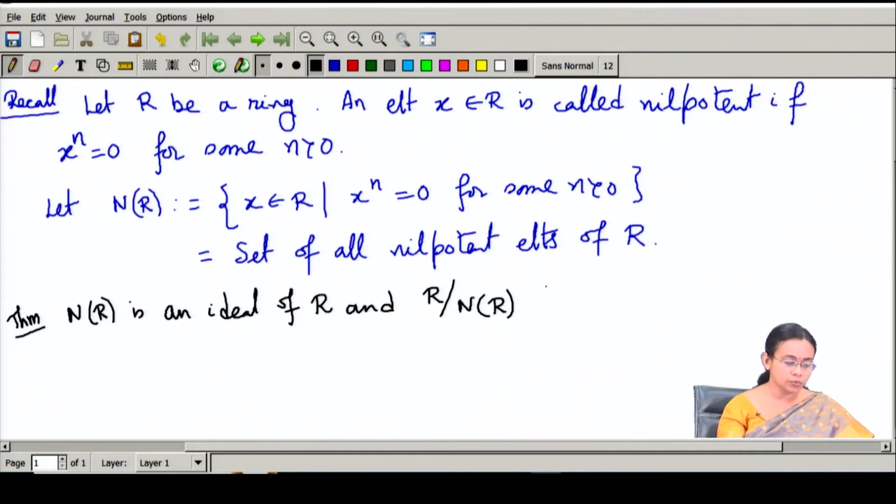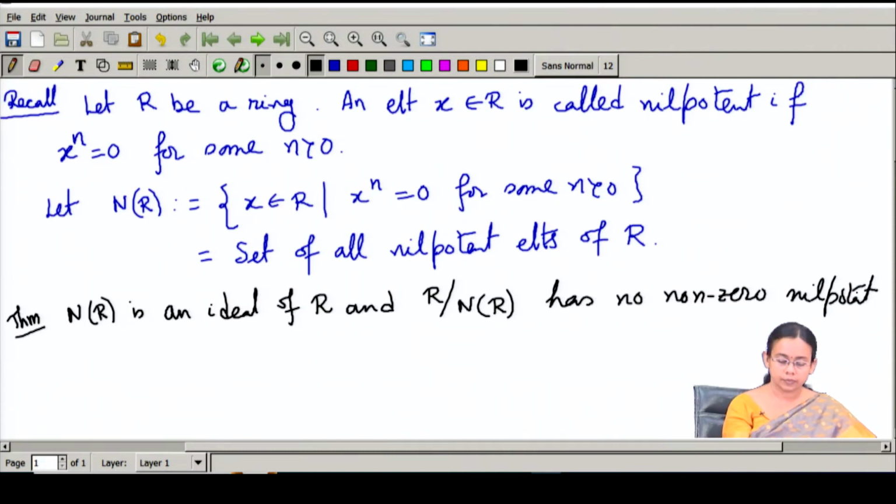So, R modulo N(R) has no non-zero nilpotent elements. This is what we will be proving first.